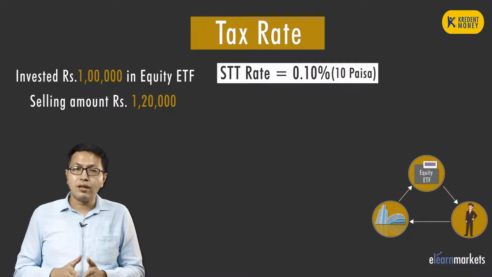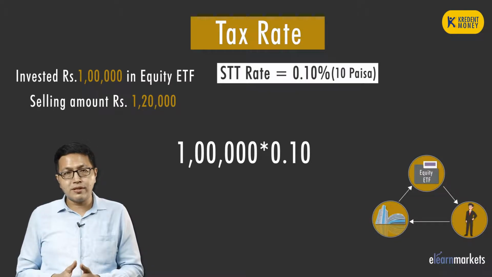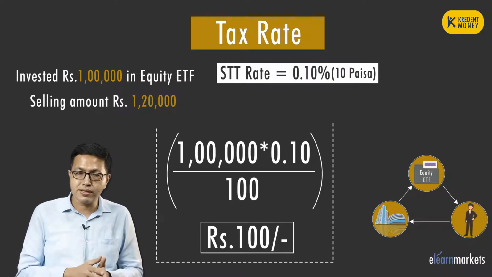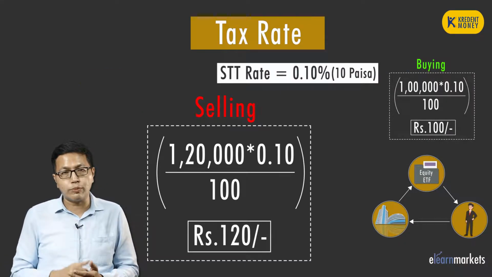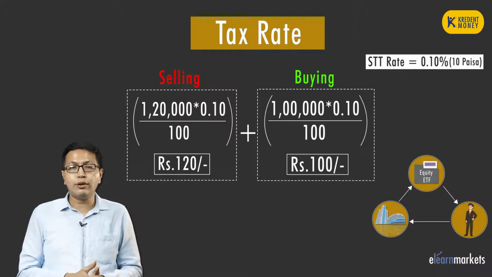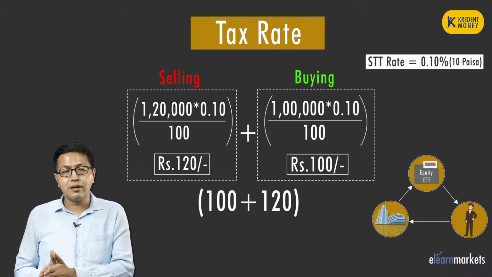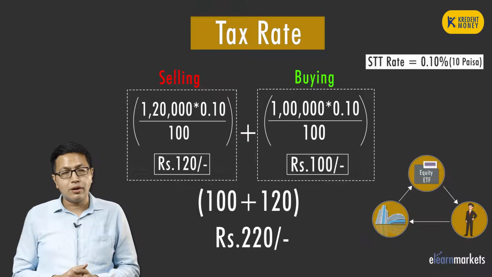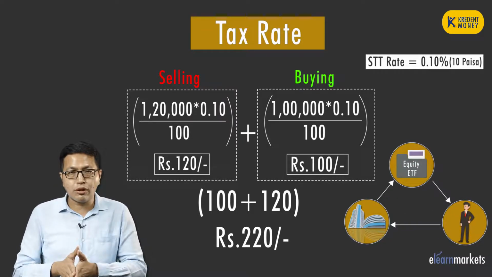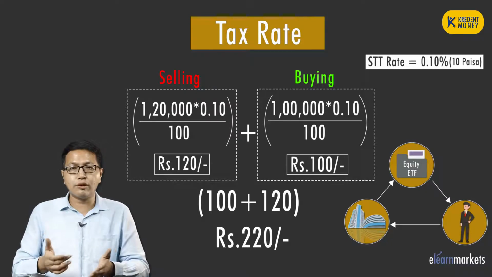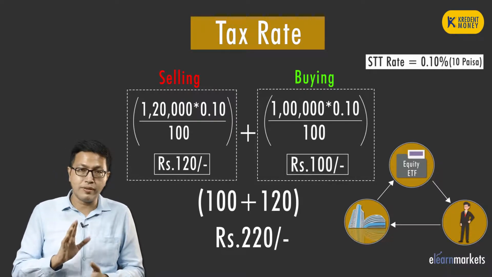Just for example, you are buying at 1 lakh, selling value is 1,20,000. Then you will be charged on the buying side 0.10% of 1 lakh, that is 100 rupees, and 0.10% of 1,20,000 when you sell it, that is 120 rupees. So together you will be paying in total 100 rupees plus 120 rupees, that is equal to 220 rupees. Only if you are going to buy equity mutual fund or ETF through the stock exchange platform, that is obviously through a stockbroker, and that too on a delivery basis, mind you.